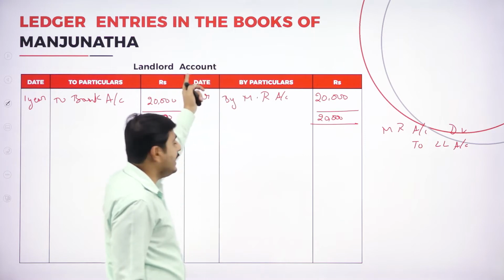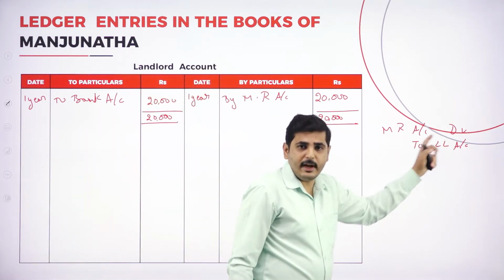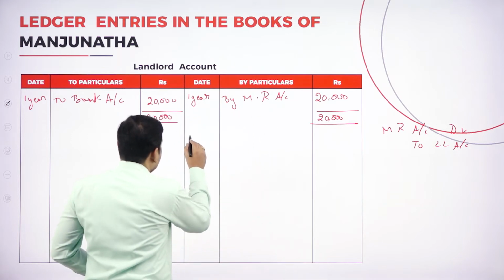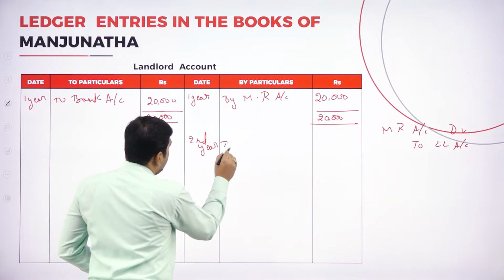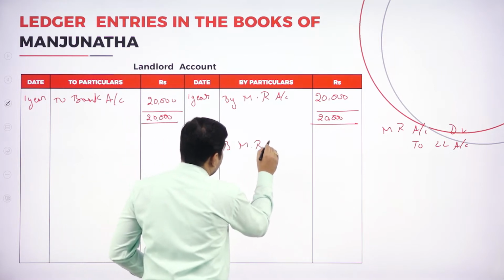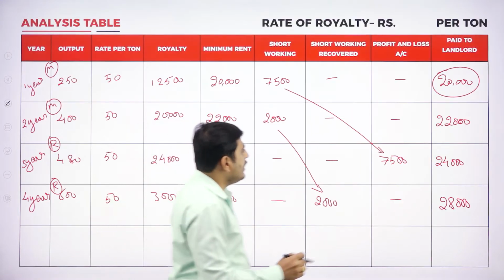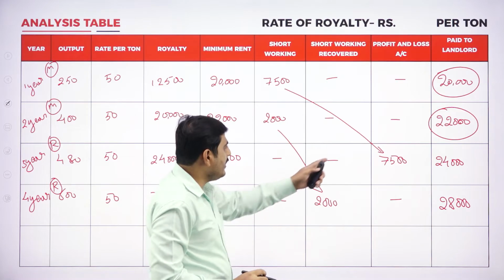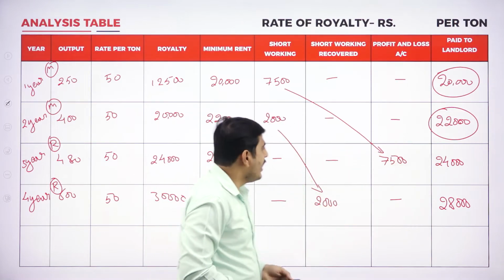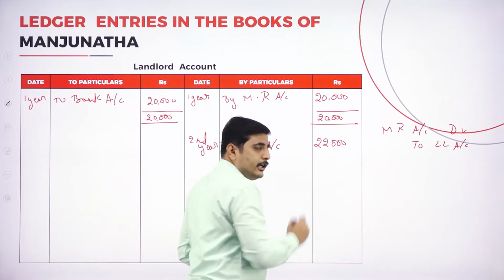We are doing the entry on the landlord account, so we should write by minimum rent account. Let's write by minimum rent for second year. By minimum rent account. What is the amount we have paid to the landlord? See, look at the amount here. How much are we paying to the landlord? We are paying 22,000 rupees to the landlord as minimum rent. So it is 22,000.